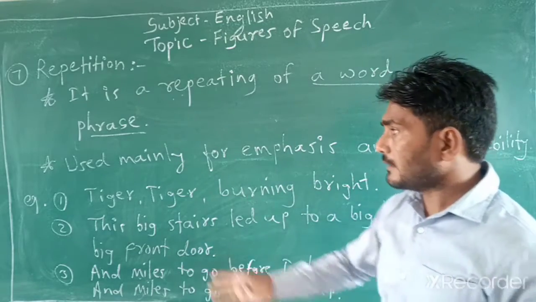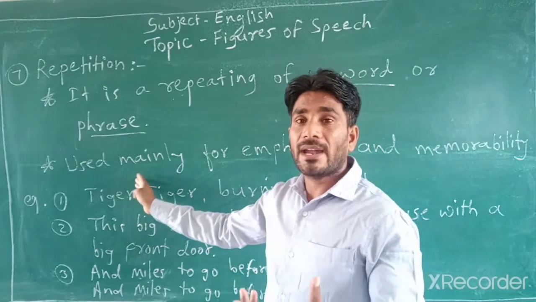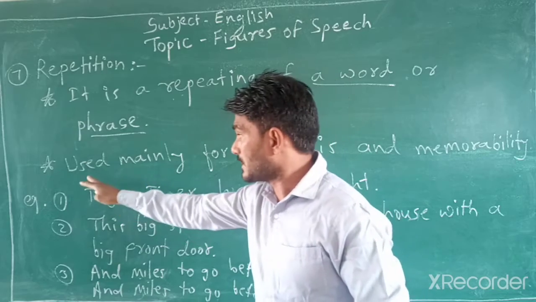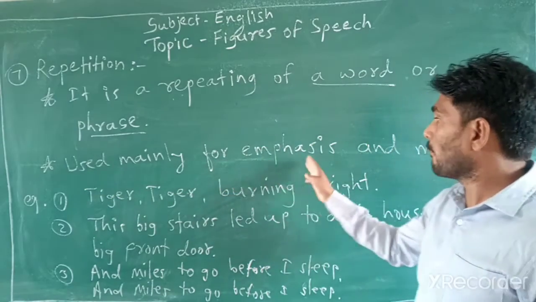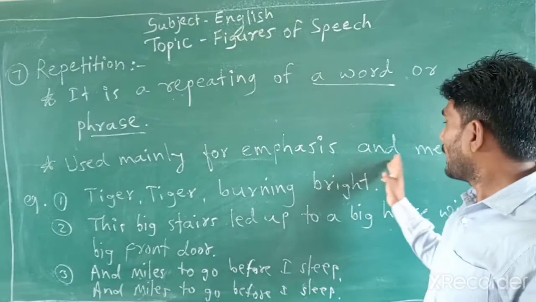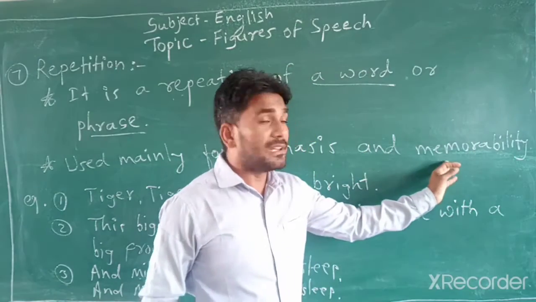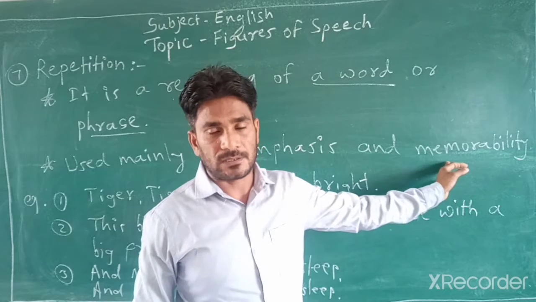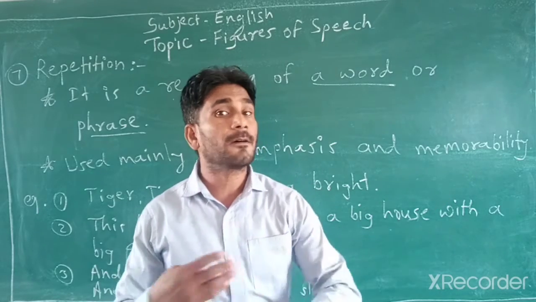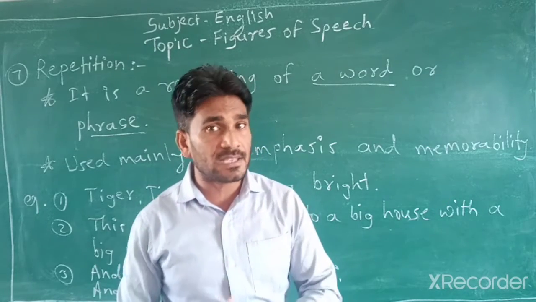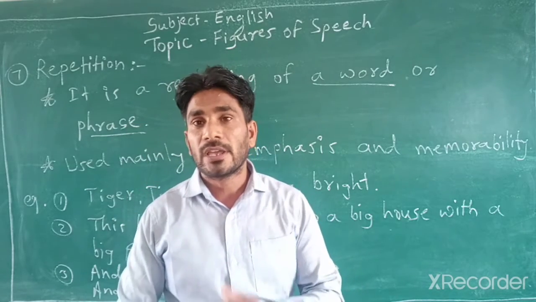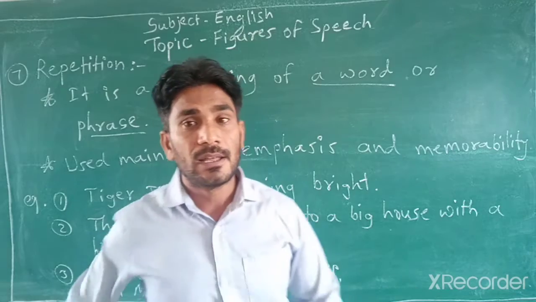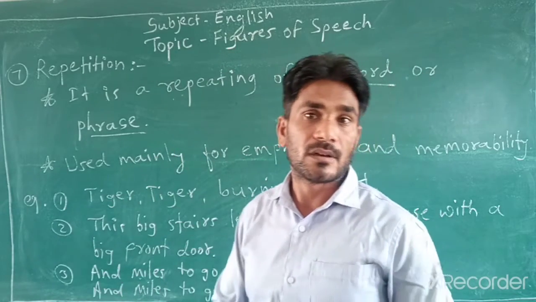Again, why is it used? The reason is that it is used mainly for emphasis and memorability. Emphasis, उसे ज़्यादा फोकस करने के लिए, स्ट्रेस देने के लिए, साथ ही साथ याद करने में आसान हो, इन चीज़ों को ध्यान में रखते हुए that figure of speech, repetition, is used.